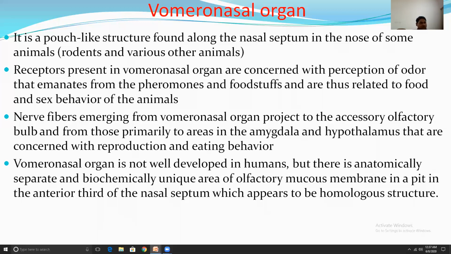The vomeronasal organ is not well developed in humans, but there is an anatomically separate and biochemically unique area of the olfactory mucous membrane in the anterior third part of the nasal septum, which appears to be a homologous structure.